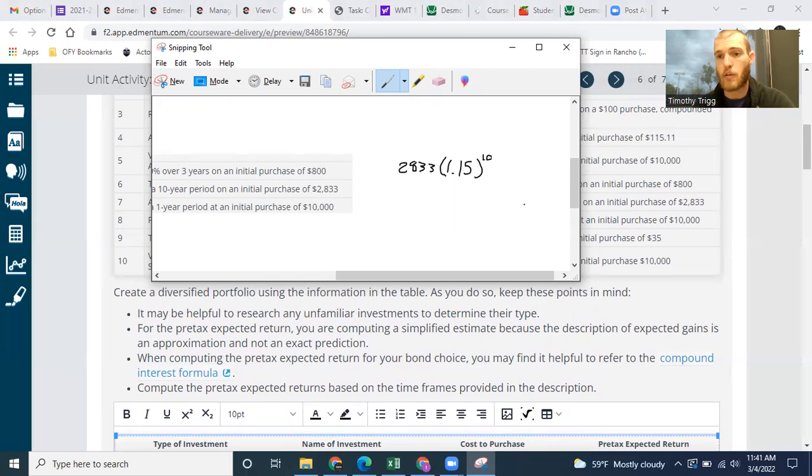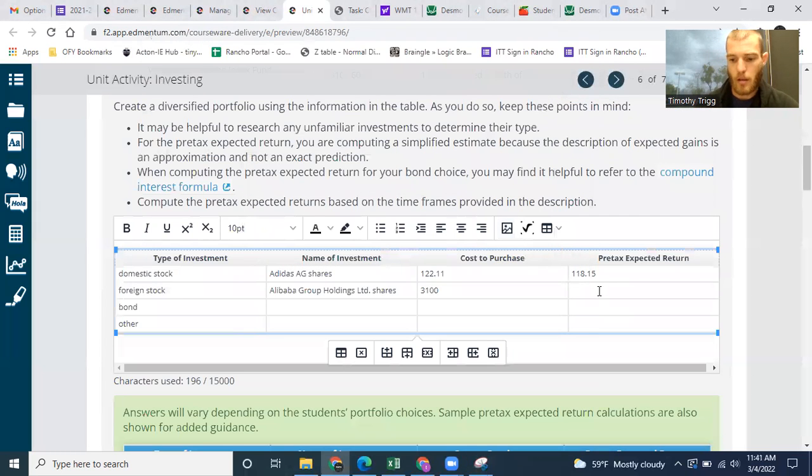So what we do is we do the exponent first. 1.15 to the power of 10. That gives us 4.0455. And then we multiply by 2,833. So this gives us 11,461.07. Round to the nearest cent.